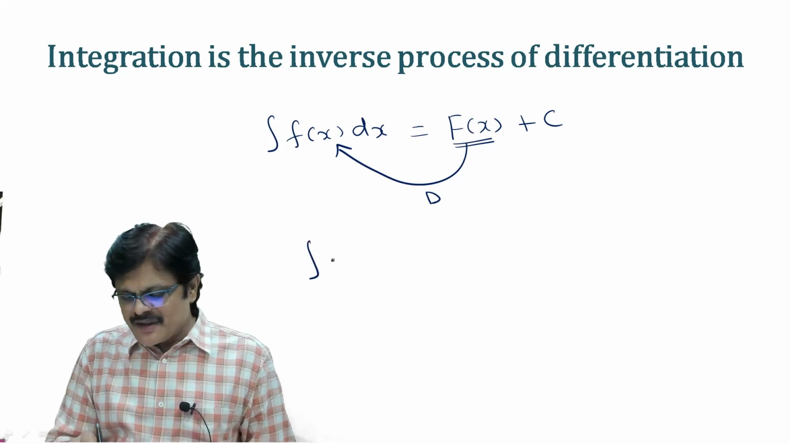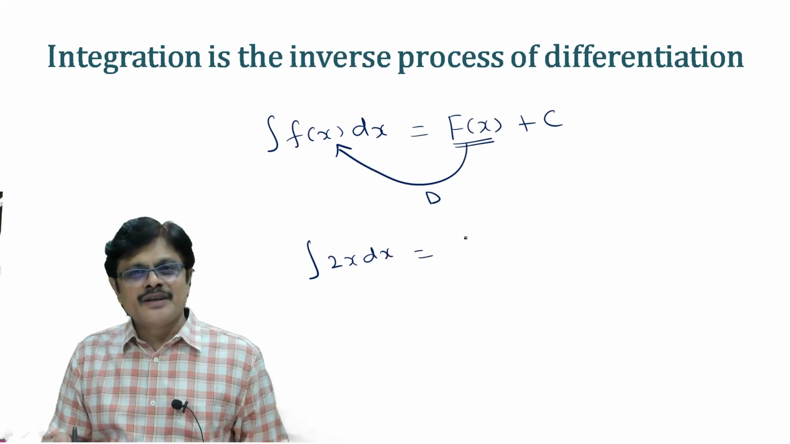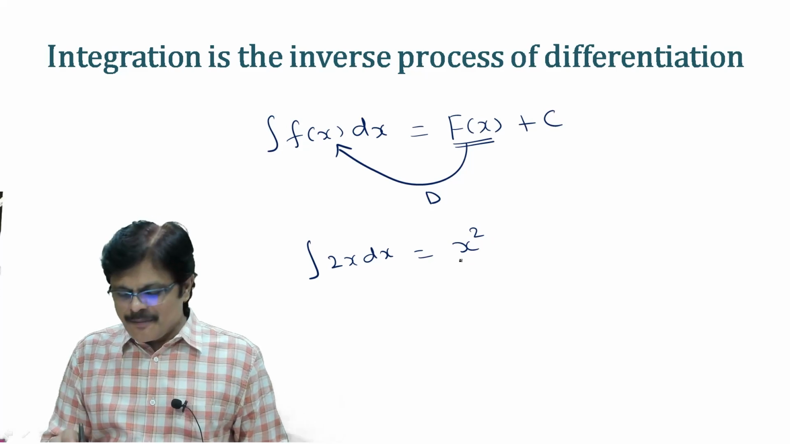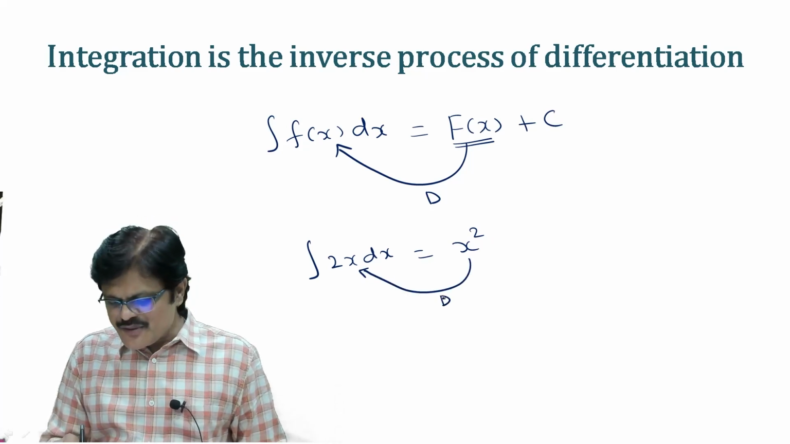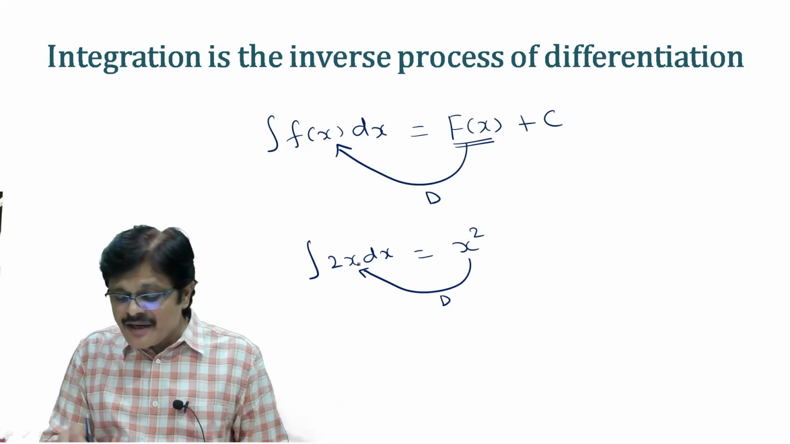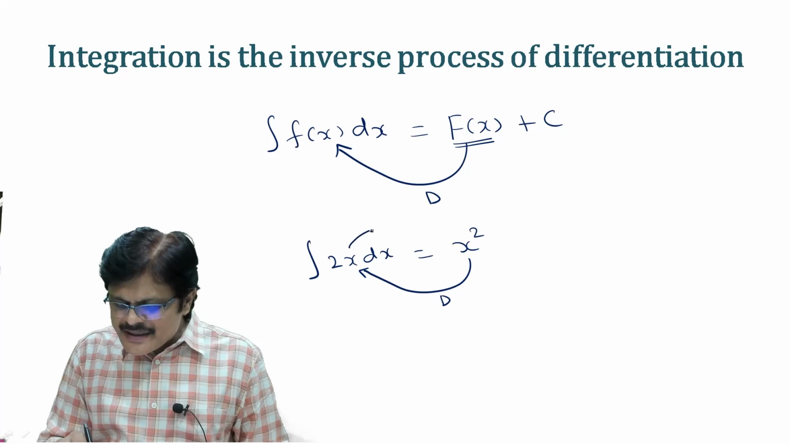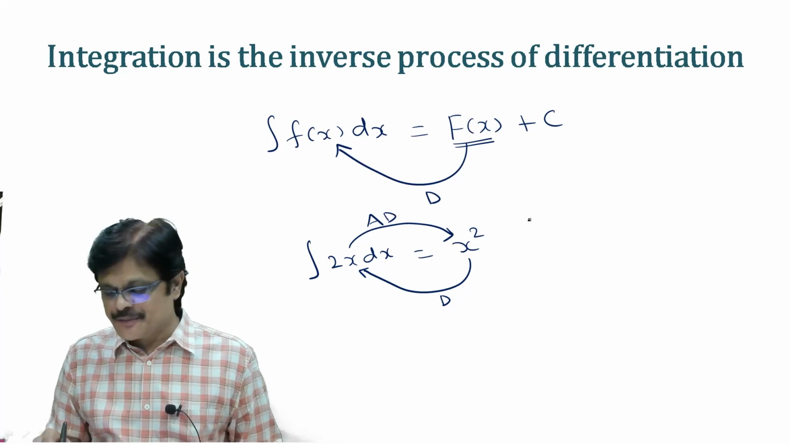For example, if I say integral 2x dx, the answer is x square. Means the derivative of x square is 2x. Means we are finding a function whose derivative is this 2x. Okay, and for this 2x, this x square becomes antiderivative.